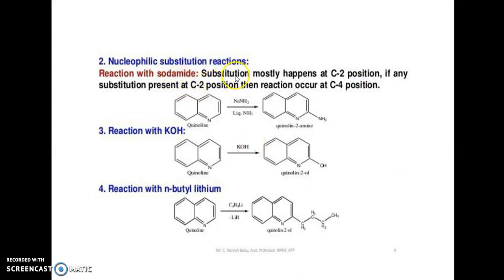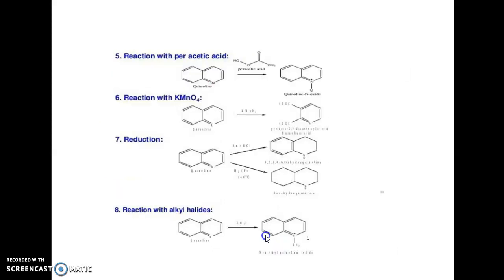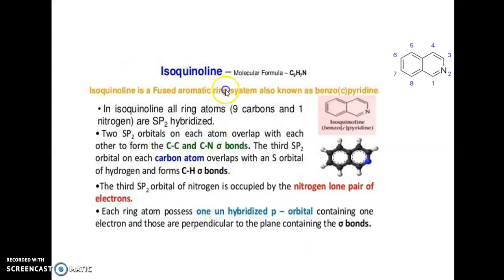These are the nucleophilic substitution reactions. With sodamide, substitution occurs at C2, forming the quinoline 2-amine derivative. With potassium hydroxide it forms quinolin-2-ol. With n-butyl lithium it forms the 2-butyl derivative. Reaction with peracetic acid forms quinoline N-oxide. Reaction with KMnO4 forms this derivative. These are some of the reactions.